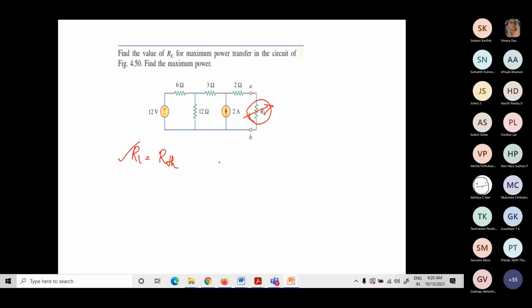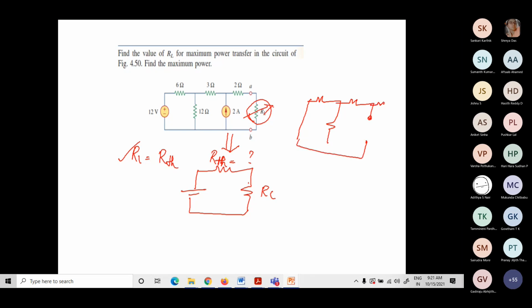Now we try to reduce this network into a Thevenin's equivalent network, as usual, how we discussed Thevenin's theorem. When this RL is equal to RTH, we have the maximum power. So first step is we have to find out what is RTH. As per the maximum power transfer theorem, nullify the sources: short circuit the voltage source and open circuit the current source, then find out this RTH.